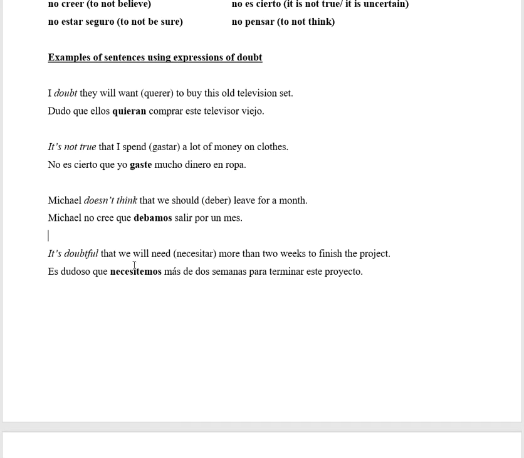It is doubtful that we will need more than 2 weeks to finish the project. It is doubtful, so we have subject one, verb one. Then we have the conjunction, subject two, and verb two. This is where we use the subjunctive. Es dudoso que necesitemos más de 2 semanas para terminar este proyecto.